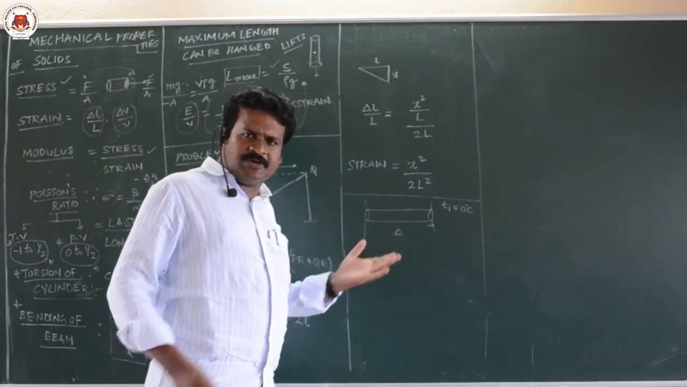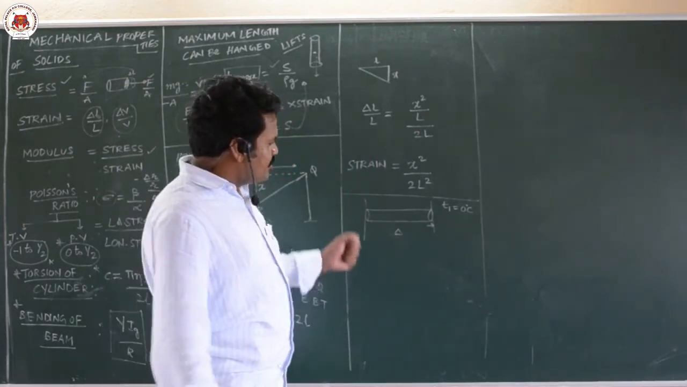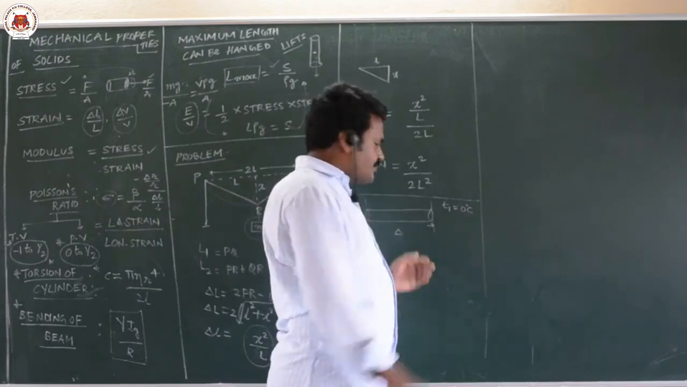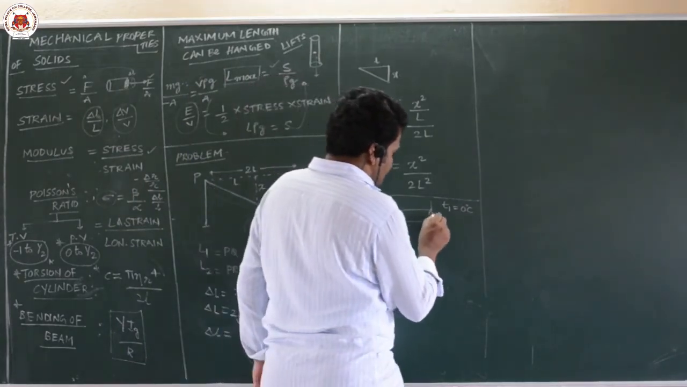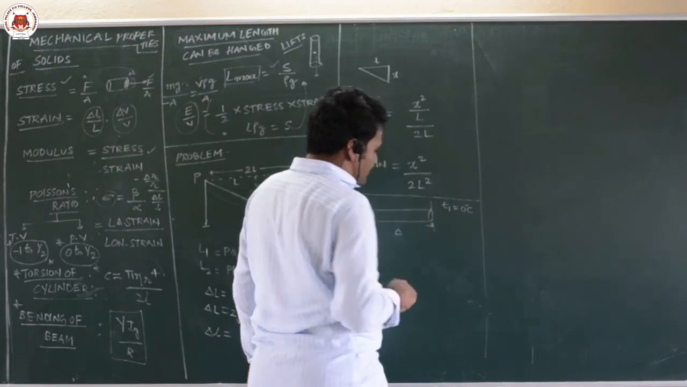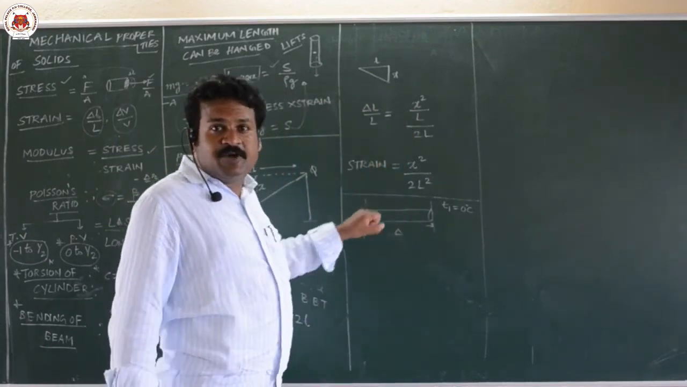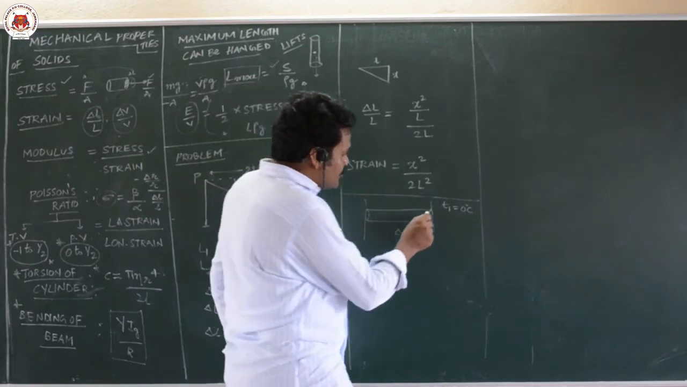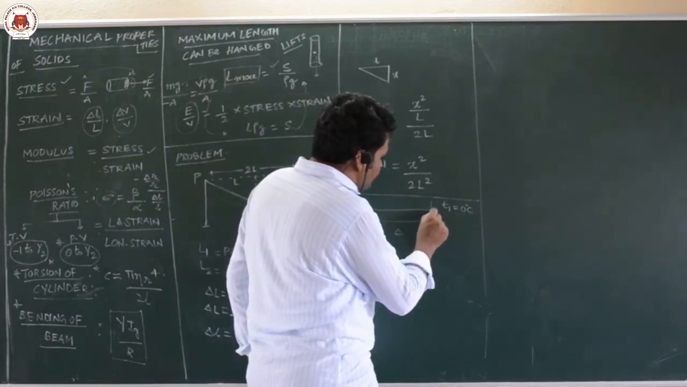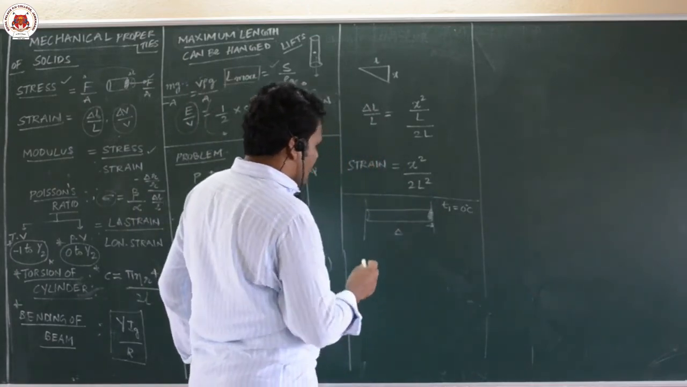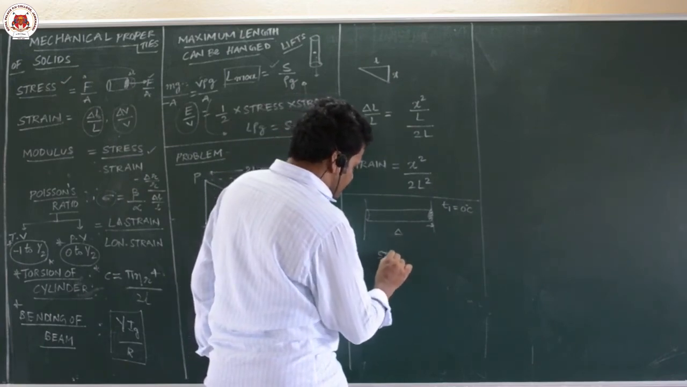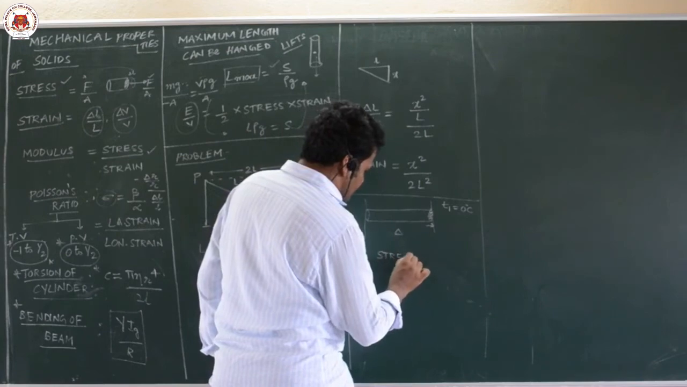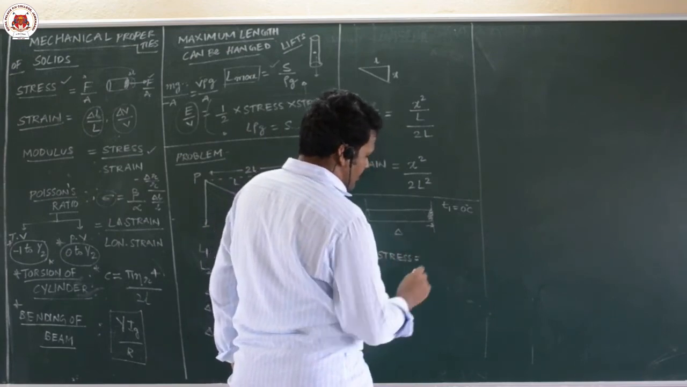Any body that is heated up will get expanded, so it starts applying force like this. Then what happens? They will ask you to calculate what is the thermal stress developed on the wall. That means force per unit area of that wall. So that is how you can calculate: stress is equal to F by A.